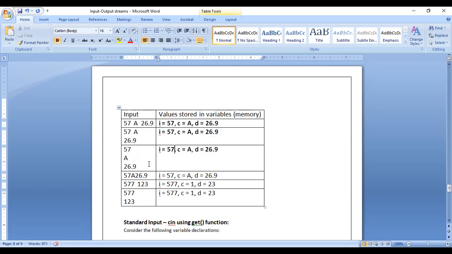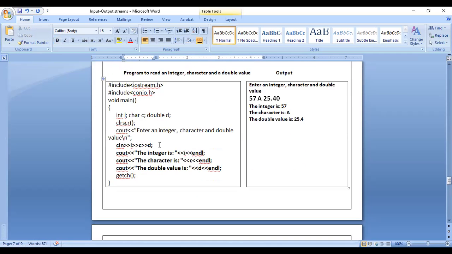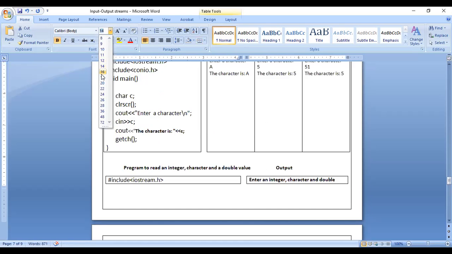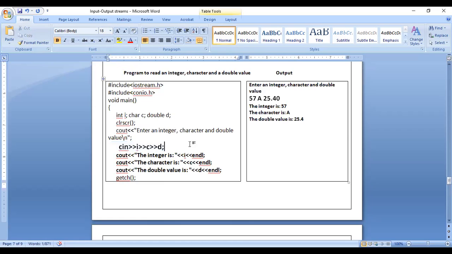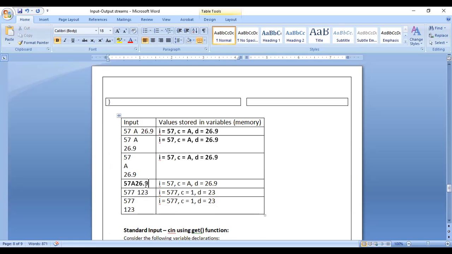Okay. The fourth case is very important here. I have entered values in one line, even without leaving any blank space, without pressing space bar. So in this case, what happens, we will see. What I have entered is 57A26.9. Now look at the cin statement. When you are entering the value, you have to compare the values with the cin statement. In the cin statement, three variables are there: I, C and D. I is an integer, C is a character, D is a floating point value. And you have entered the values like 57A26.9.